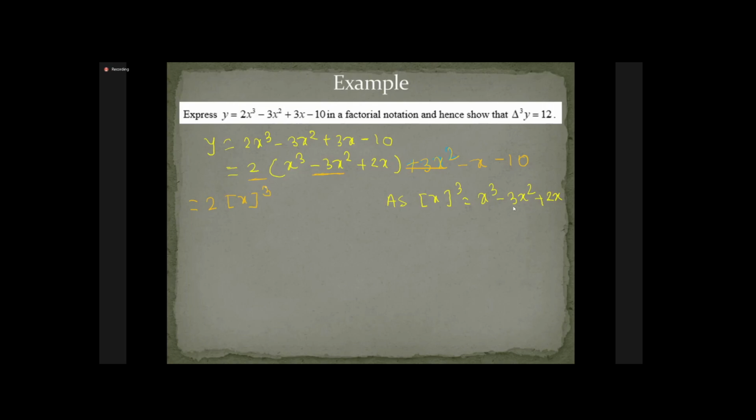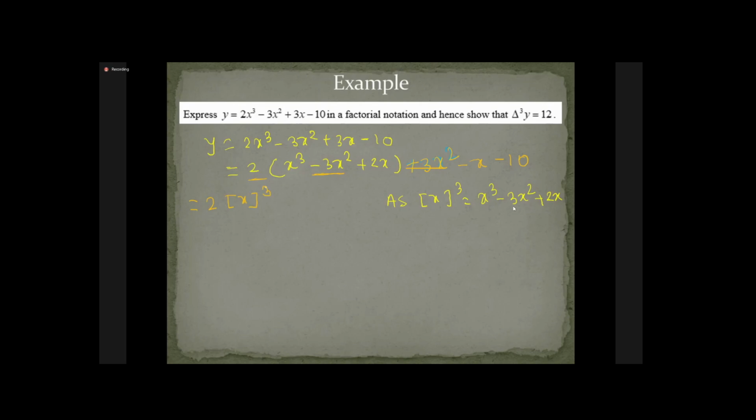Similarly, recall the second factorial of x. What is the second factorial of x? x square minus x. Correct. So if I want to do this x square minus x, 3x square is as it is, minus 3x will be there. So what should be the adjusted term? Plus 2x. Good.